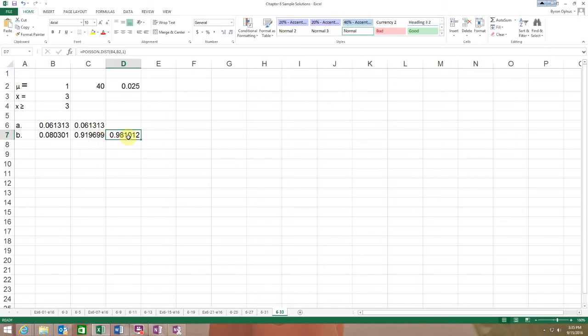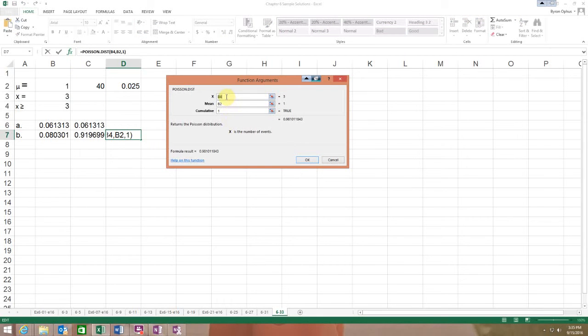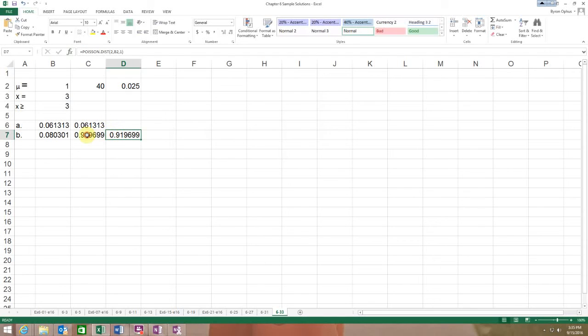And so when I'm going to do the inverse, I have to do this Poisson with 2, because I'm looking at 3 or greater, so I want to know 2 or fewer loans, what's that probability, and then I'll do the complement of that. So that's why I end up with this, and then I take 1 minus that. Don't forget this step in this case, 1 minus this.